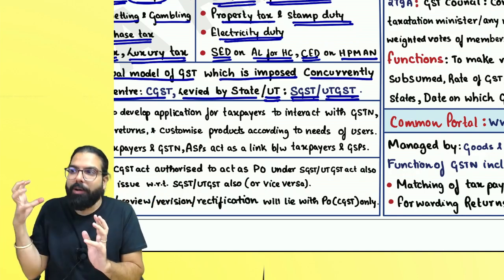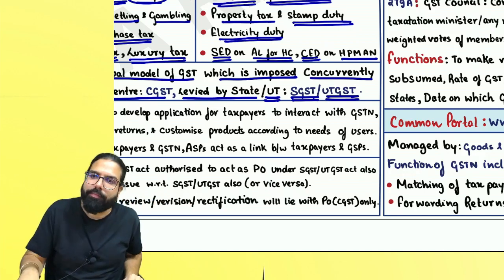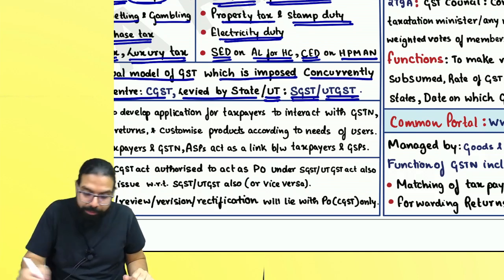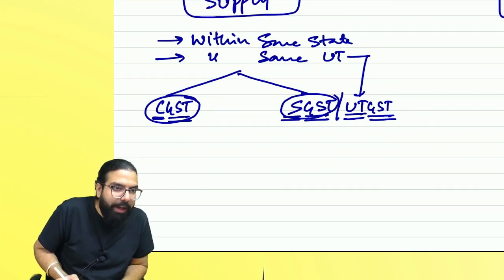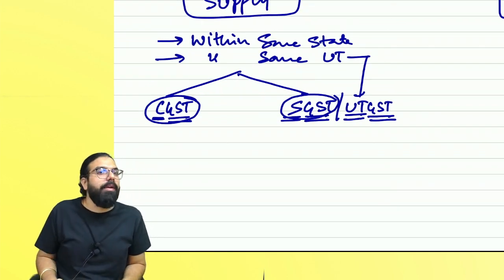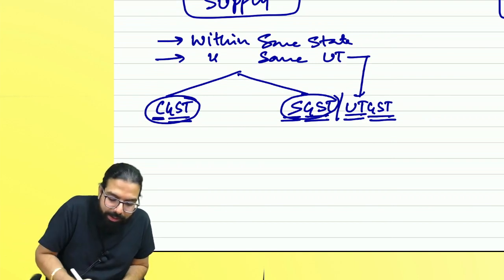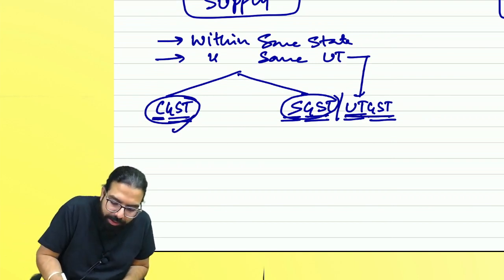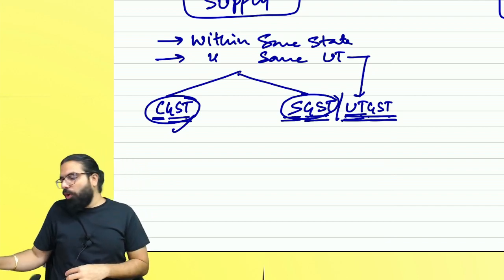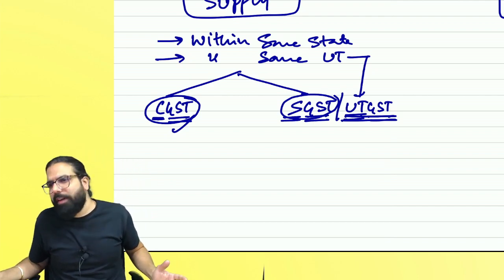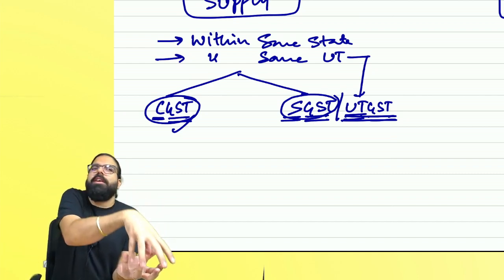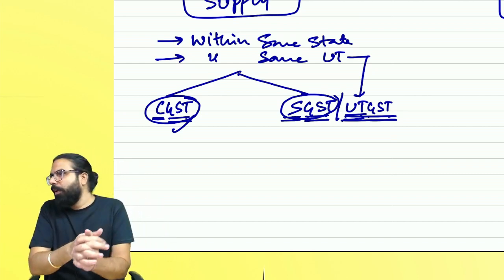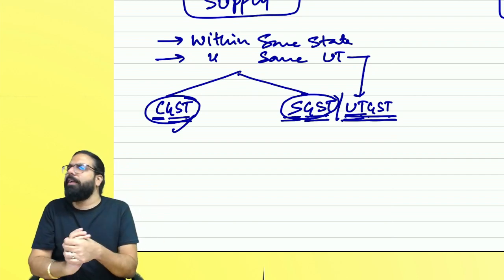Dual model. Central government will take half and state government will take half. Are we clear, everyone? So, sir, CGST went to central government, SGST went to state government. And if any transaction is happening within the union territory, then it is half CGST and half UTGST. The union territory government is appointed by the central government only. So UTGST also goes to central government, but central government uses it for the benefit of that particular union territory.